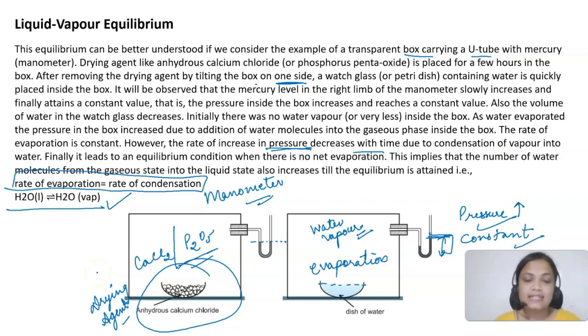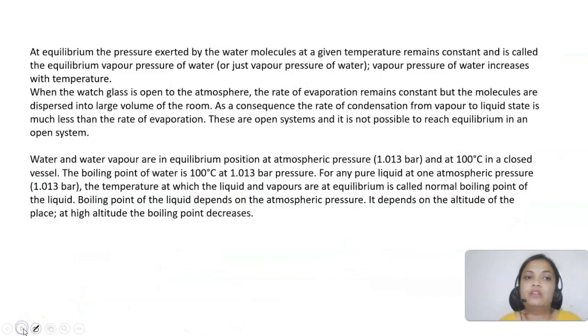So it means that now the liquid and the vapor phase are in equilibrium with each other. Okay, so what we can say is that at equilibrium, the pressure exerted by the water molecules at a given temperature will be constant, and it will be the vapor pressure of water, and vapor pressure will increase with increase in temperature.